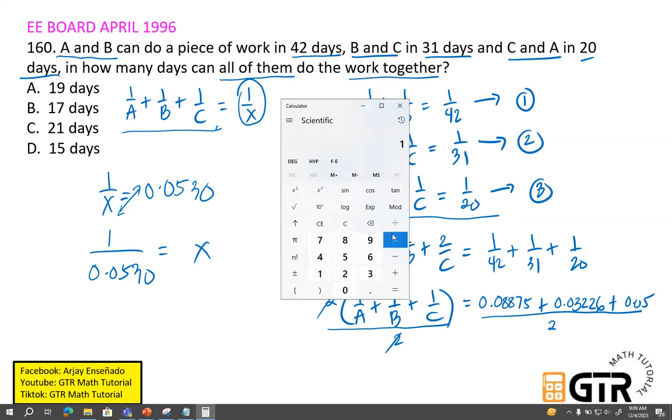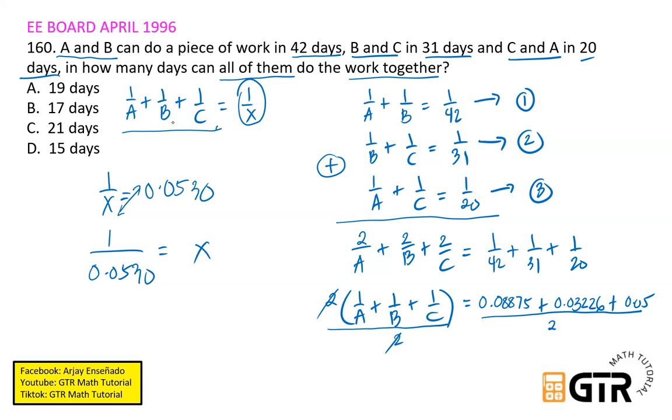So we have 1 divided by 0.0530, that is equal to, ayan, so pag ni-round off natin, 18.86, pag ni-round off ay 19 days. The correct answer is letter A. Okay. Correct answer, letter A, 19 days. Pag ni-round off kasi ito, x will be 18.87, so approximately 19 days.